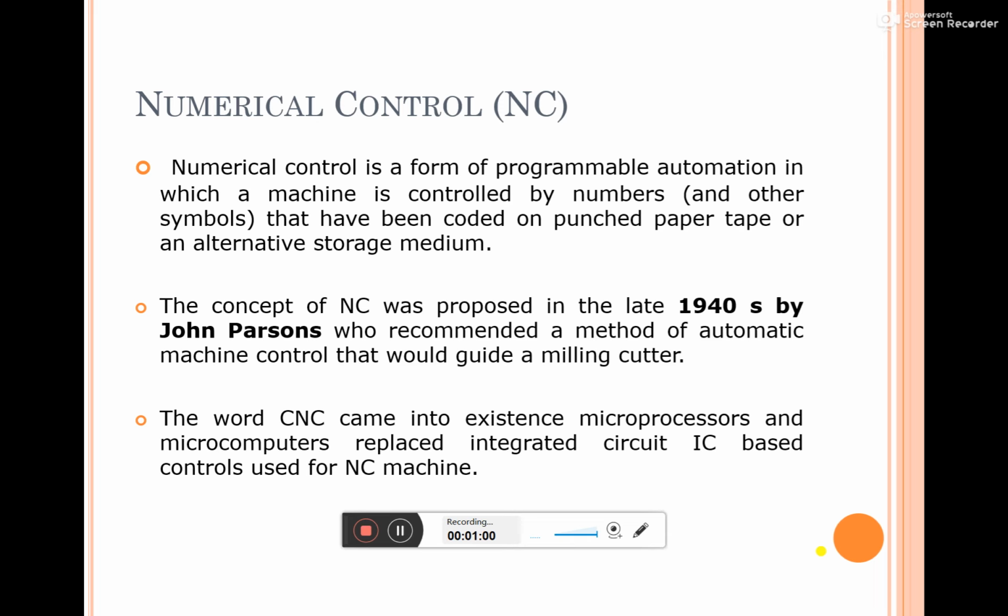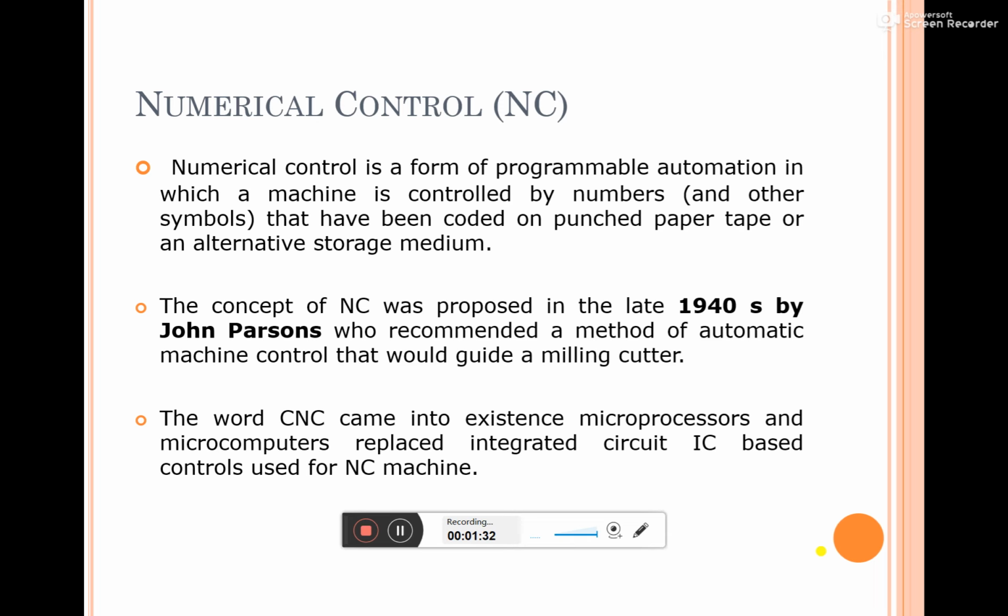So we know automation. What is automation? Automation means making any process work with less human intervention or with no human intervention. Such a thing we call automation. So numerical control is one such type of programmable automation where we can control any machine by using a program.